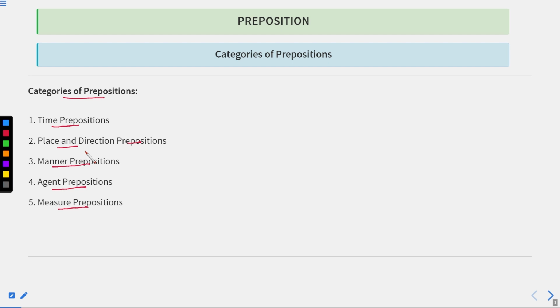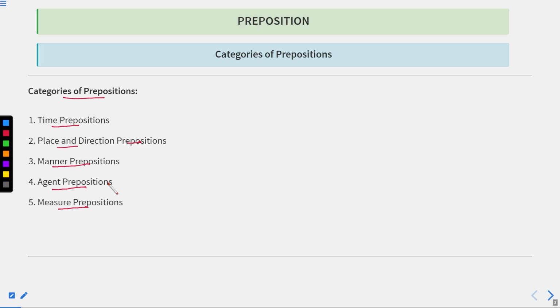For example, he's going towards north. So this towards is a direction preposition because it is indicating direction. If I say he's in the room, here we are using this word in to indicate the room, the place or the position. That is a place and direction preposition. Well, we will elaborate this in this session only. Then time prepositions are those prepositions which indicate time. For example, at 10 o'clock, in the evening. So this in, on, they can show time as well.